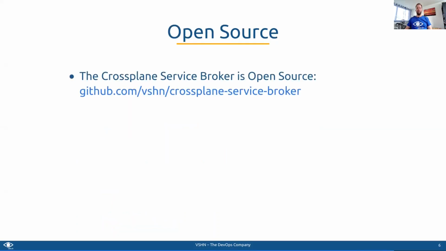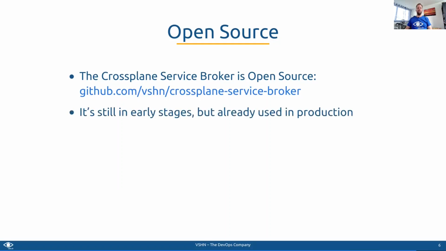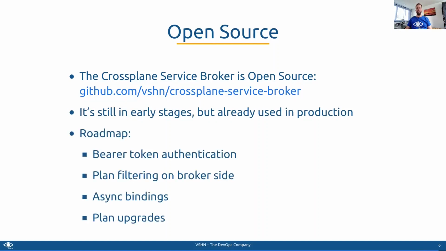The Crossplane Open Service Broker API is open source on GitHub, and it's already being used in production and will be gradually improved over time. We have some points on the roadmap already. The first thing we will do is implement authentication with bearer token, which could contain meta information, for example, for access control or for filtering plans which are available to this particular user or team, whatever information is stored in the token. This will also allow us to implement the plan filtering on the broker side.